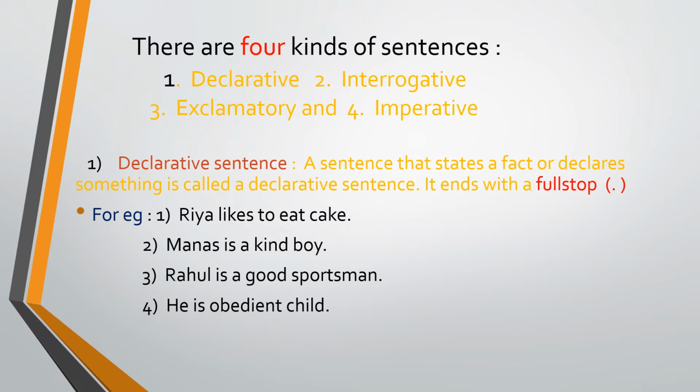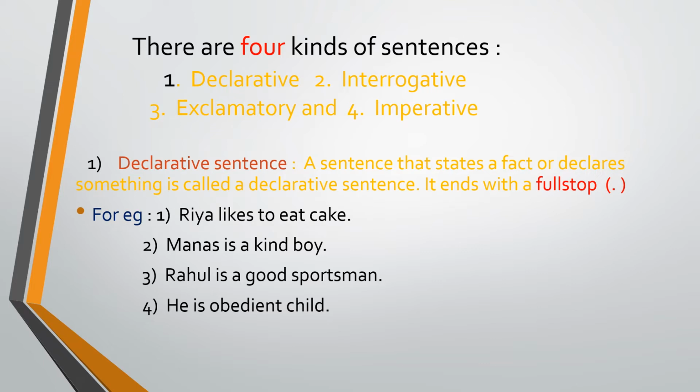Understood everyone? Declarative sentence is also known as assertive sentence. Assertive. You can say either assertive or declarative. So declarative sentence means a simple statement. A sentence has a statement. Here various examples are given. Riya likes to eat cake. Manas is a kind boy. Rahul is a good sportsman. He is an obedient child. All these are simple statements.